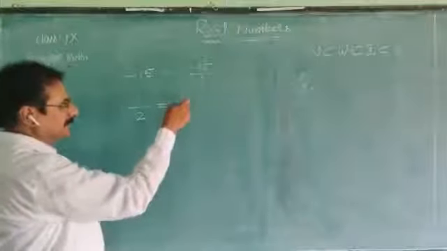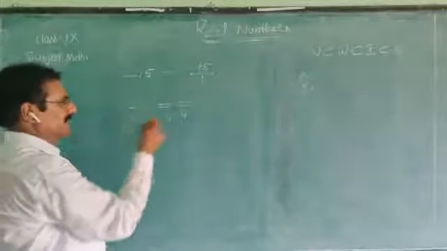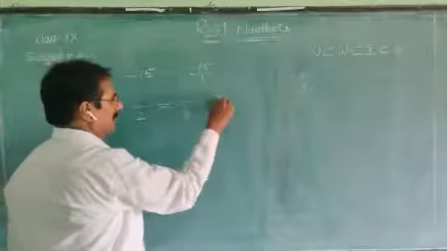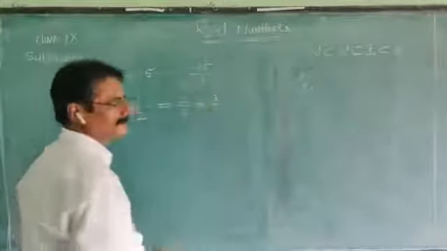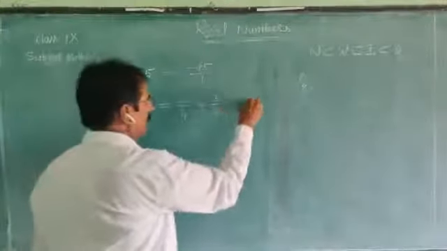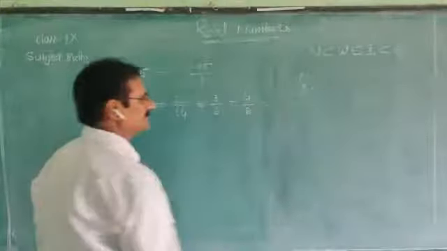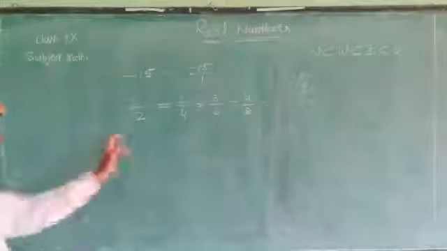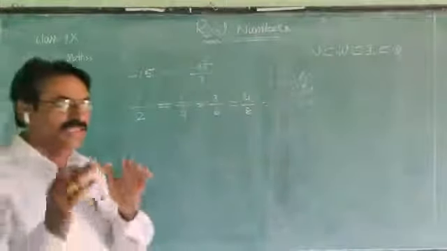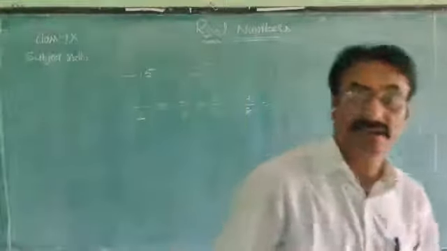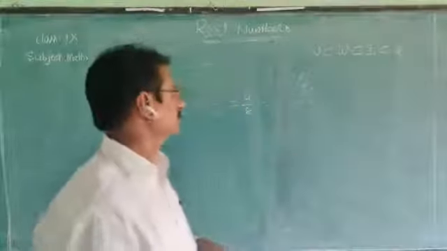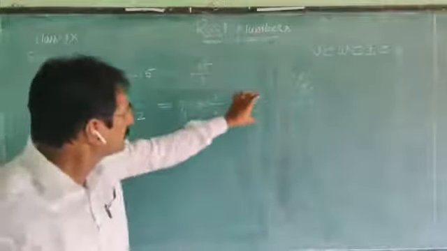After dividing both numerator and denominator by 2 we get the same. 3 by 6, 4 by 8, we can write like this. These are all equivalent rational numbers or equivalent fractions. The values of all these fractions are equal.